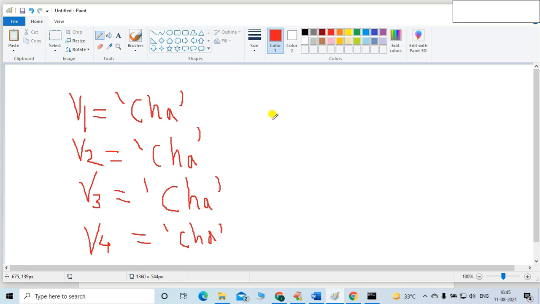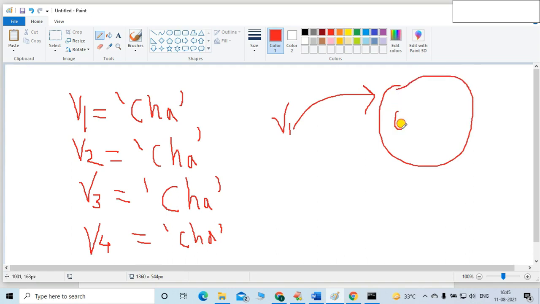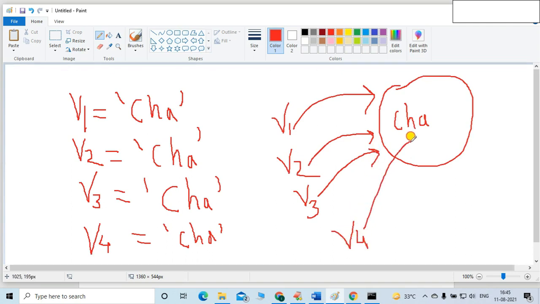This is the case, friends. What it means? V1 is pointing towards the object. The object value is Chennai. Voter 2 is doing the same thing. Voter 3 is doing the same thing. Voter 3 is pointing towards Chennai, and voter 4 is also pointing towards Chennai, right?